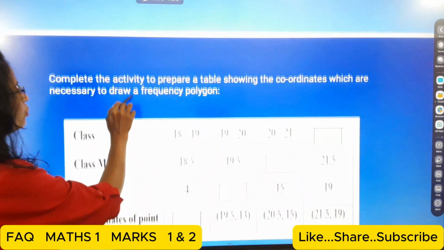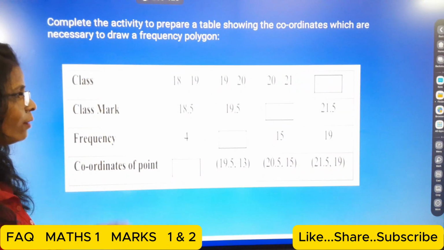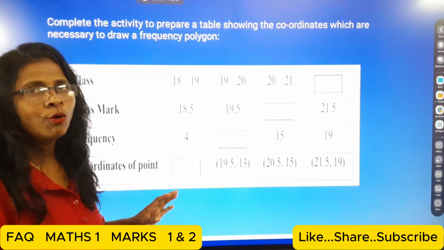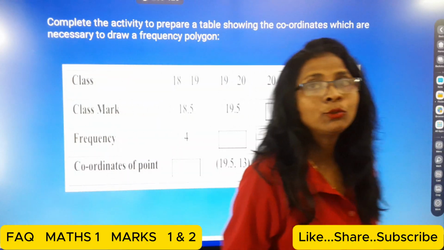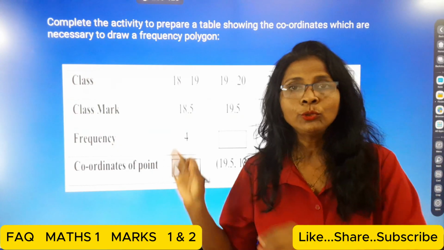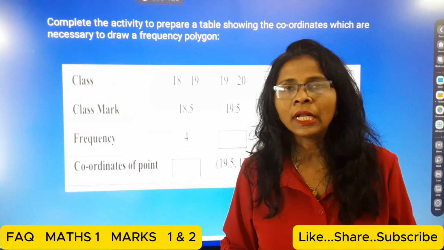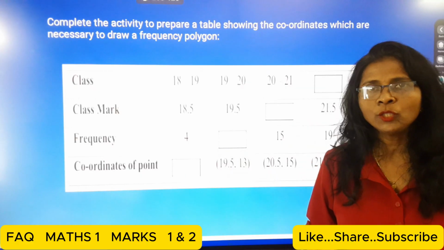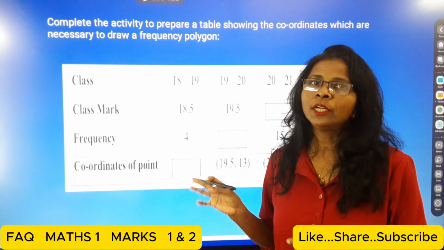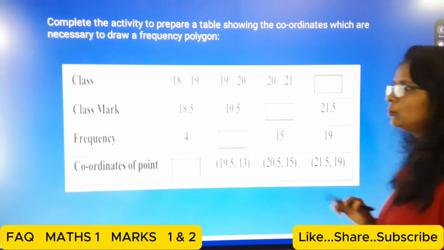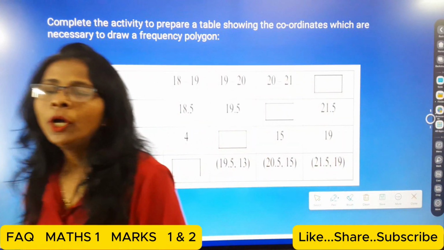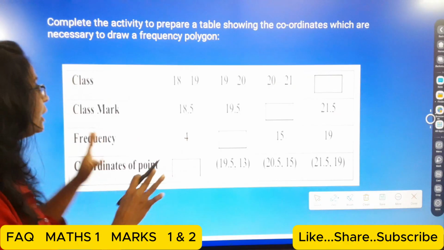Then the next one, students, you have to complete this activity to draw the frequency polygon. You do this activity, but do not draw the polygon. Students, this is only for a question of 1 or 2 marks. Do not draw the figure. Do not draw the graph. Only write down this activity, complete this table.